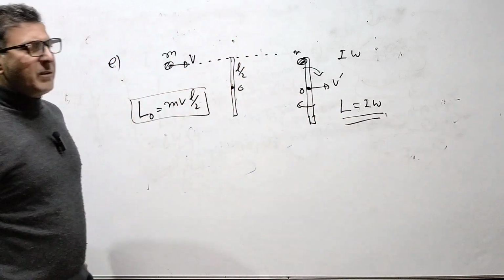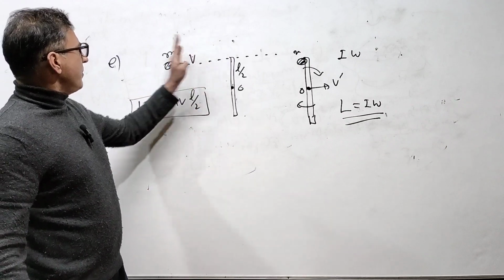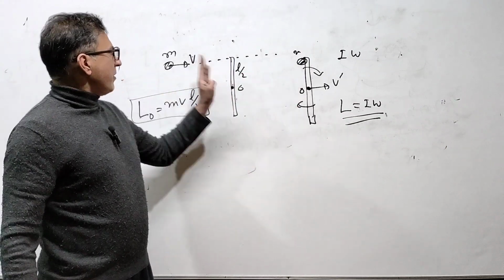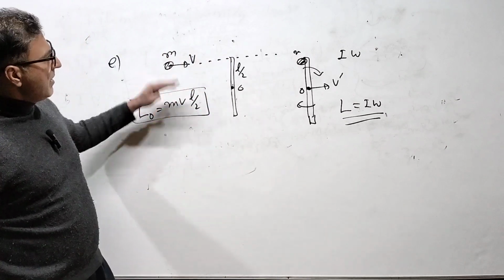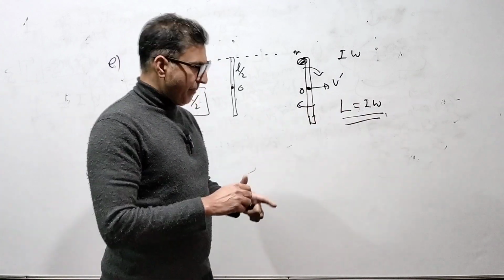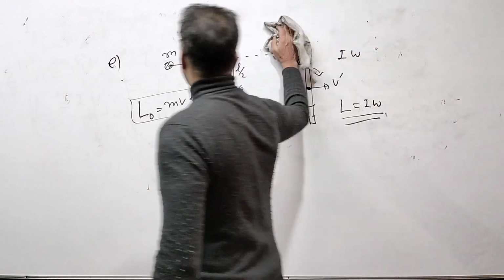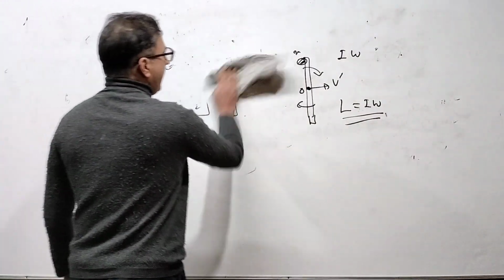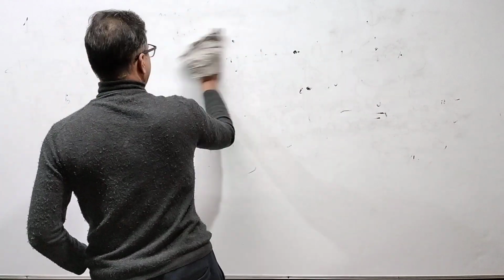So in other examples, when we have to conserve angular momentum, we will say angular momentum before and angular momentum after. Angular momentum before the collision will be this translational angular momentum, and after the collision it will be this rotational angular momentum. That we will do separately. Okay. Another example of angular momentum.